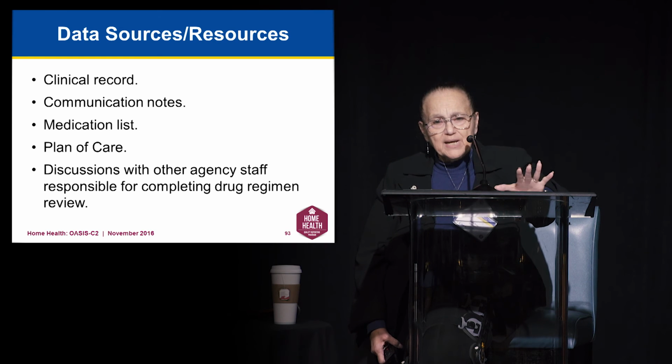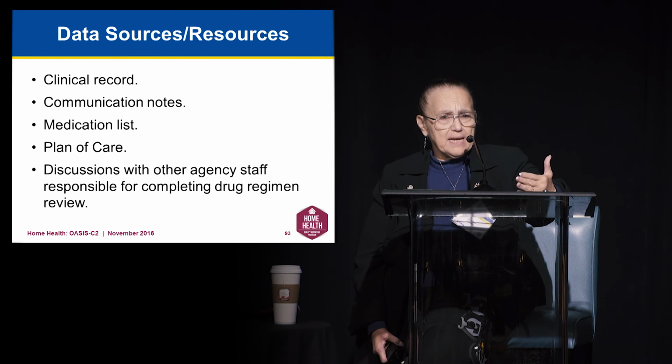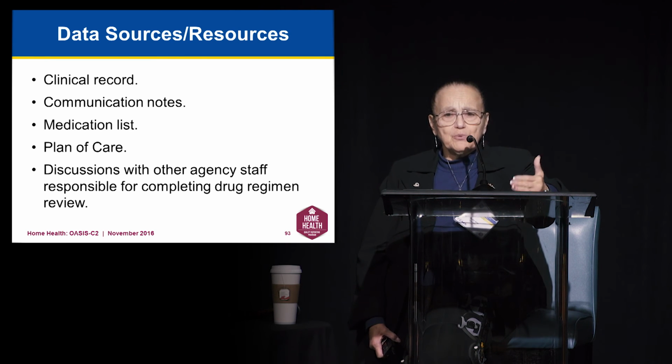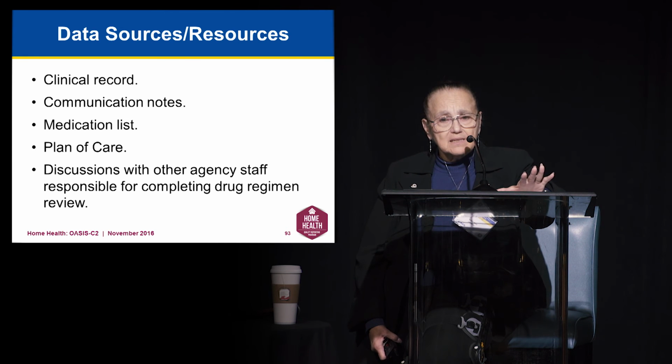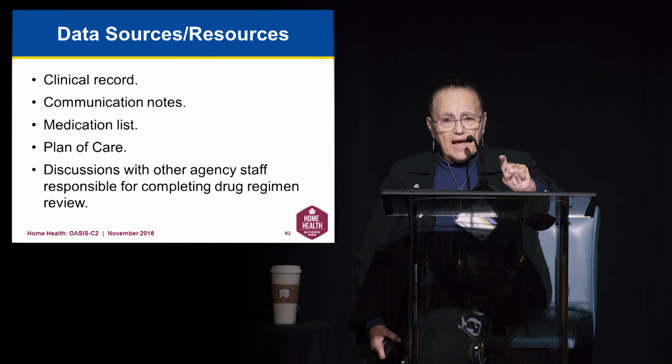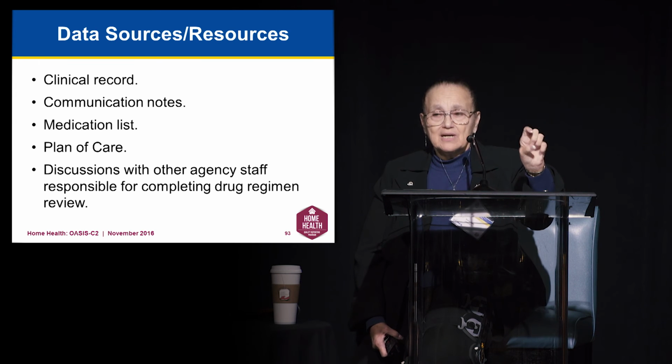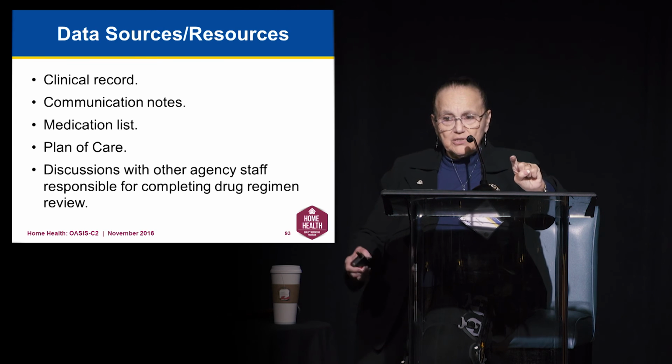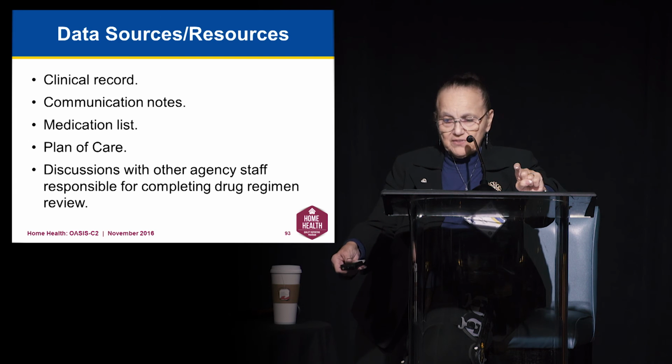Have you communicated and had a discussion with other staff who have been assisting you or participating in the drug regimen review in some way? Bearing in mind that the collaboration is permitted, but only one clinician actually scores, enters the answers into the OASIS tool for each of these questions.